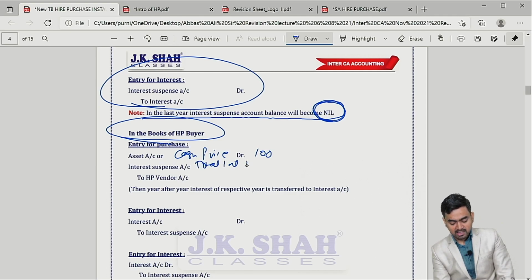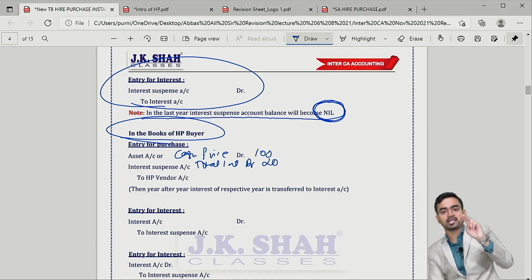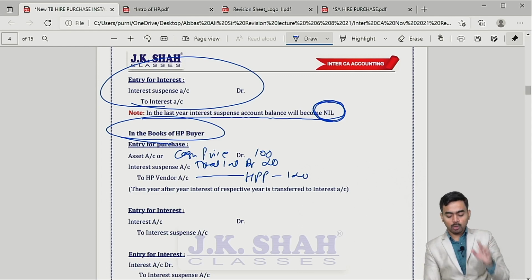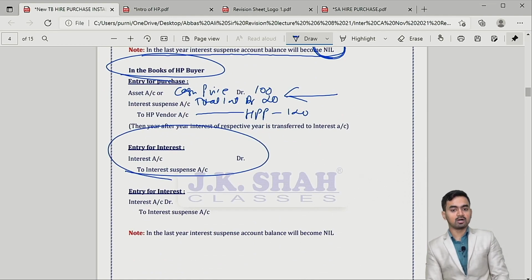He will take the help of interest suspense account, 20. So 100 rupees cost, 20 rupees interest. So the total amount payable to the vendor, the hire purchase price, is 120. Is it clear? So what happened in this case? Total interest we recognized at the beginning. At the end of each year, from the interest suspense, a small amount will be charged to the interest account.